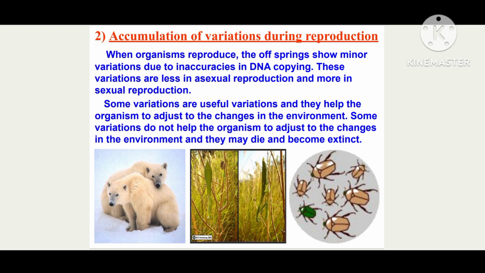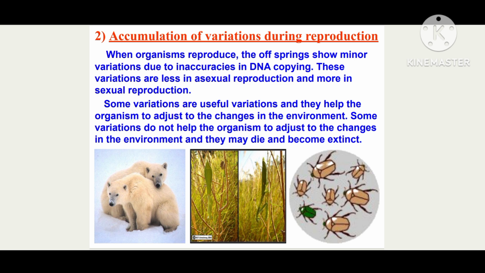Okay, some variations are useful variations and they help the organisms to adjust to the changes in the environment. Some organisms which show variations have the ability to adapt to different environmental conditions. Some variations do not help the organisms to adjust to the changes in the environment and they may die or become extinct. Okay, what happens here?